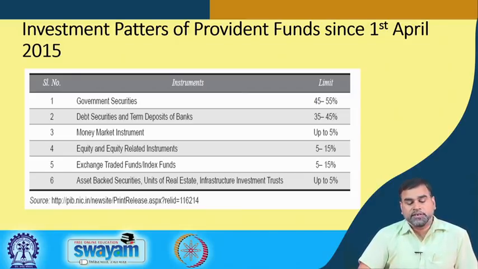And if you have asset backed securities or real estate, infrastructure investment trusts and all these things, then you can go maximum up to 5%. So, these are the limits which are given by the government, that where the money can be invested to attain some return from this, and finally, this interest payments can be made to the particular provident fund holders. So, these are the different investment patterns we can observe in terms of the provident fund in the market.